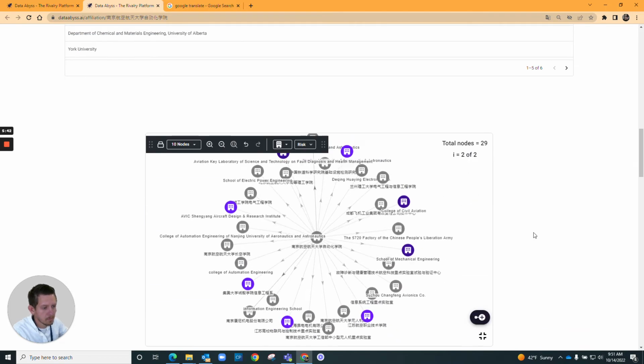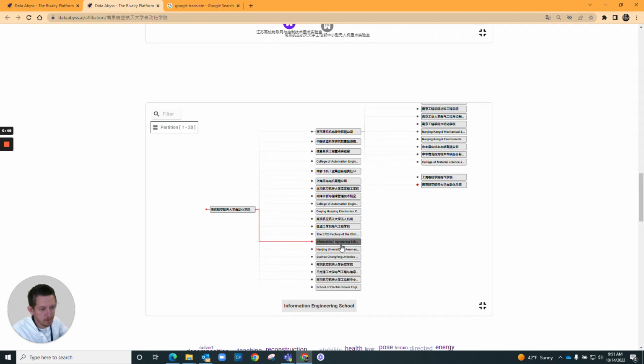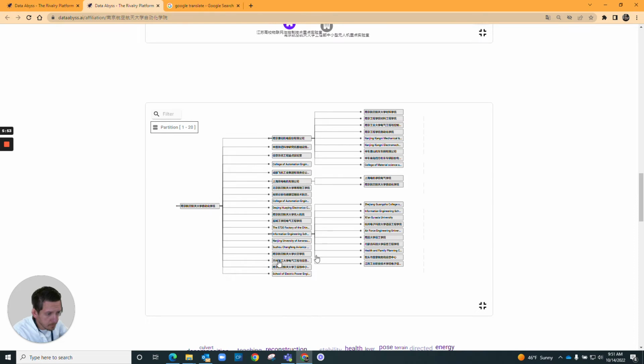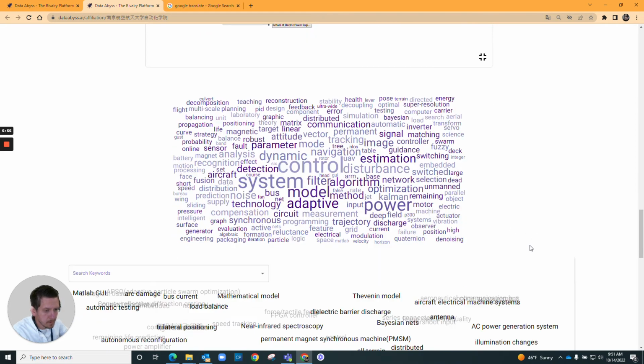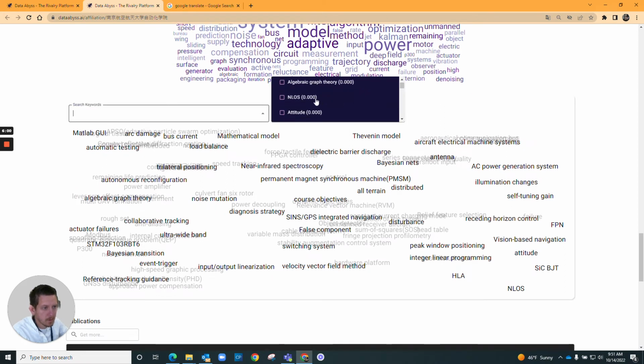Again, graph visualizations. This is a dendrogram visualization that's basically analyzing the affiliations of this entity as well. Keywords, other keyword clouds where you can search and assess any of these keywords.